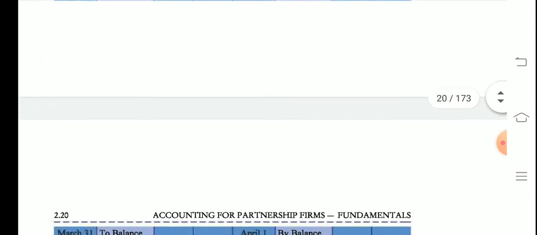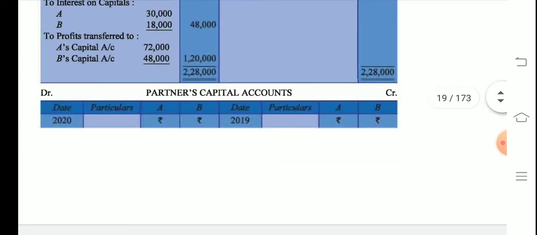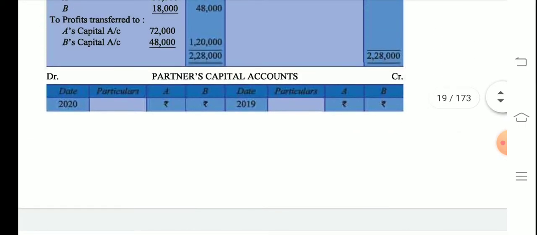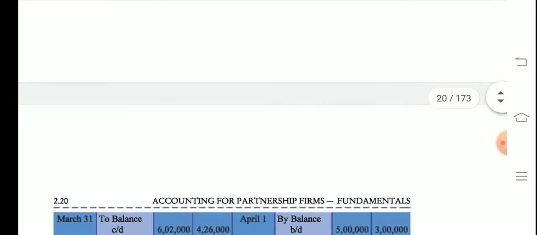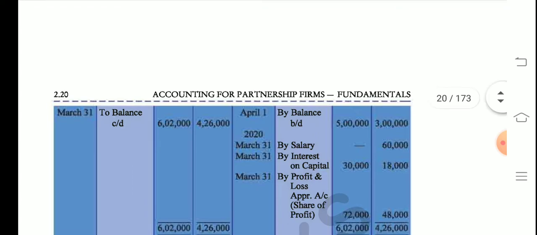Again the scissors rule applies. Whatever was debited will be credited here. How do we start? We start by balance b/d. Now students, you should ask a question: ma'am, why is it written by balance b/d? See, the name of the account is capital account, and it is already mentioned that they contributed capital 5 lakh and 3 lakh, right? So they had contributed the capital. So how is this account going to be started? This account will be started by writing by balance b/d. Here we will not write by bank or by cash, because nothing like that is mentioned in the question, right? So we will start by balance b/d 5 lakh and 3 lakh.